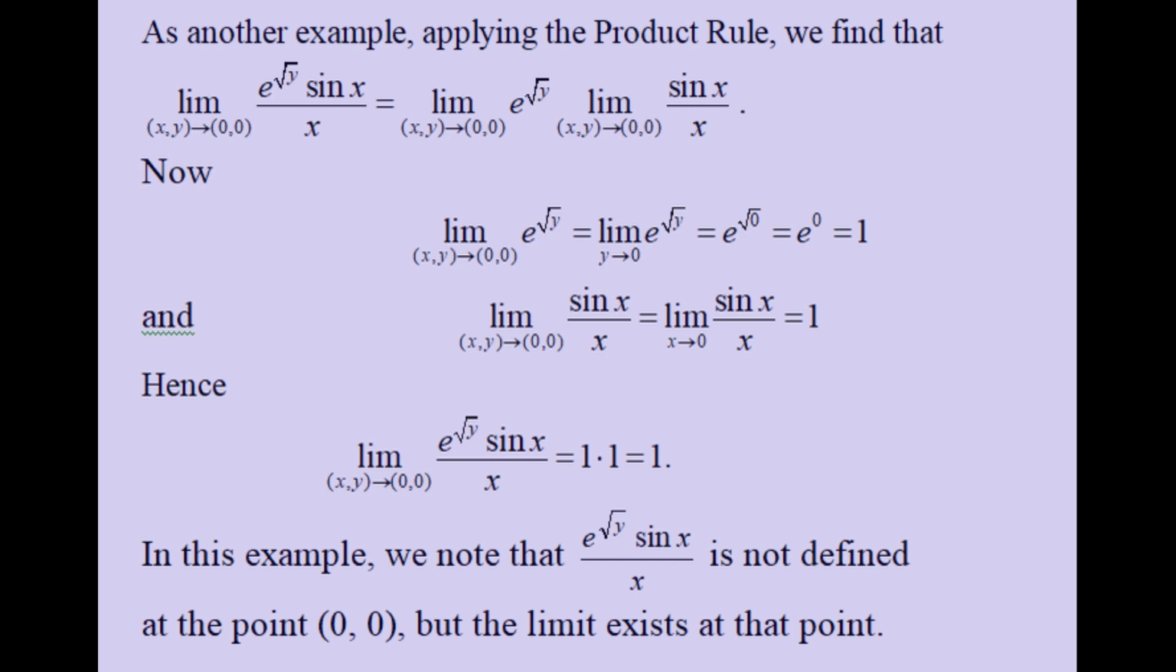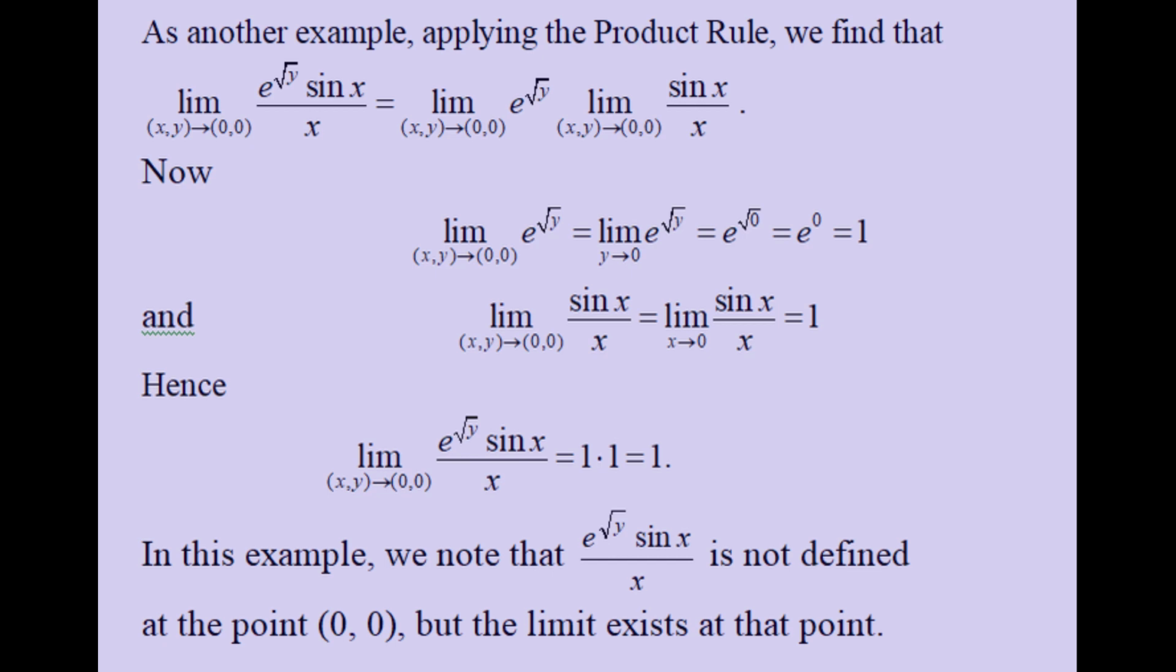As another example, applying the product rule, we find that the limit as (x,y) approaches (0,0) of e^(√y) times sin x divided by x is equal to the limit as (x,y) approaches (0,0) of e^(√y) times the limit as (x,y) approaches (0,0) of sin x / x. Now, the limit as (x,y) approaches (0,0) of e^(√y) is equal to the limit as y approaches 0 of e^(√y), which is equal to e^(√0), which is e^0, which is 1. And the limit as (x,y) approaches (0,0) of sin x / x is equal to the limit as x tends to 0 of sin x / x, which is 1.